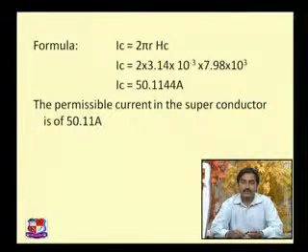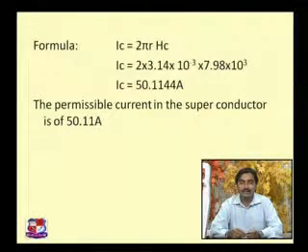Now if you substitute the values in that: 2 as it is, pi 3.14, r, the radius, was in millimeter, as we convert into meter it is 10 raised to minus 3, and then multiplication with 7.98, that is the magnetic field, into 10 raised to 3. So 10 raised to minus 3 and 10 raised to 3 will get cancelled, and if you multiply the other remaining numbers, we are going to get 50.1144 ampere. So this is the maximum permissible current through aluminium, which has quite a small radius.